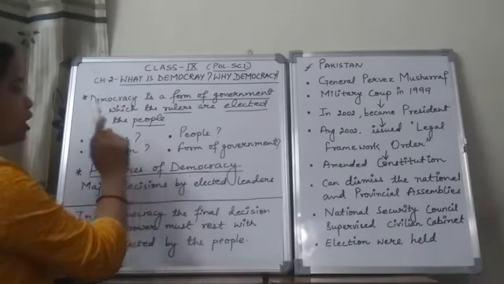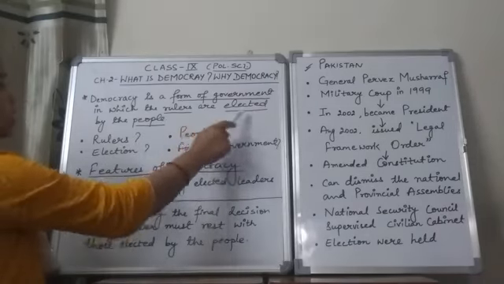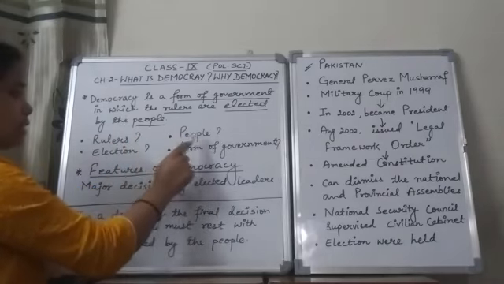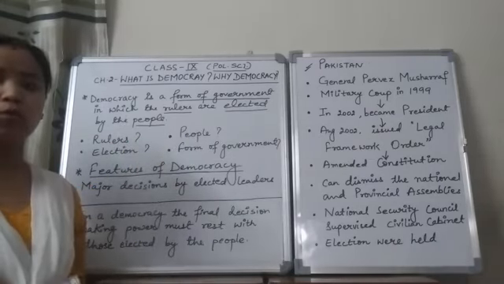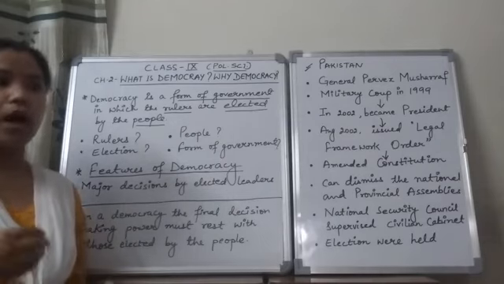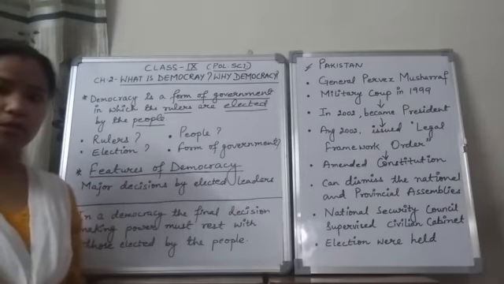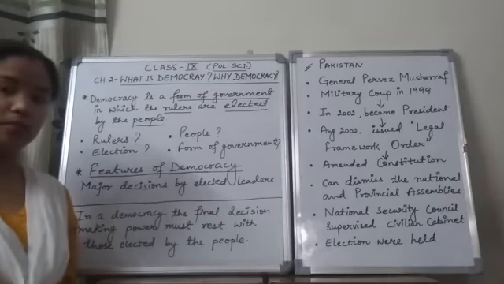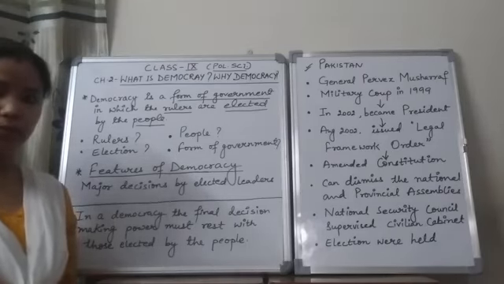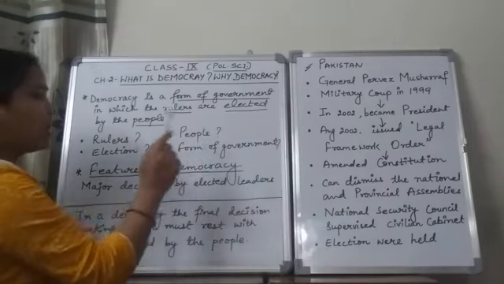Next, here we are talking about the people, meaning the rulers are elected by the people. It means which people we are talking about. We are talking about each and every individual of the country. All these people can elect the leader. So this is also a kind of question.